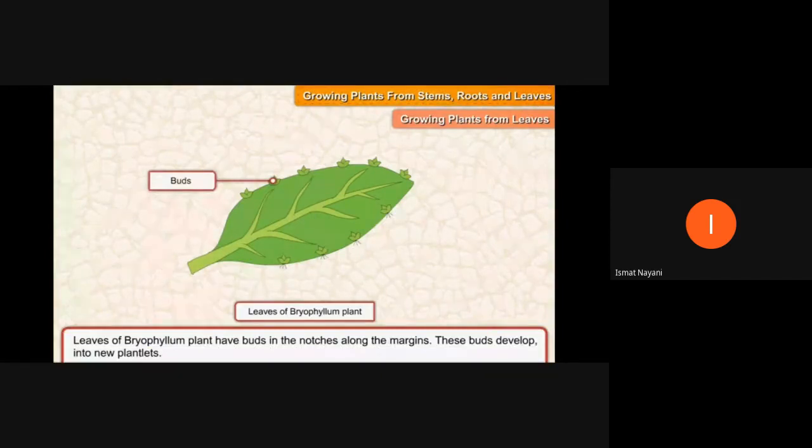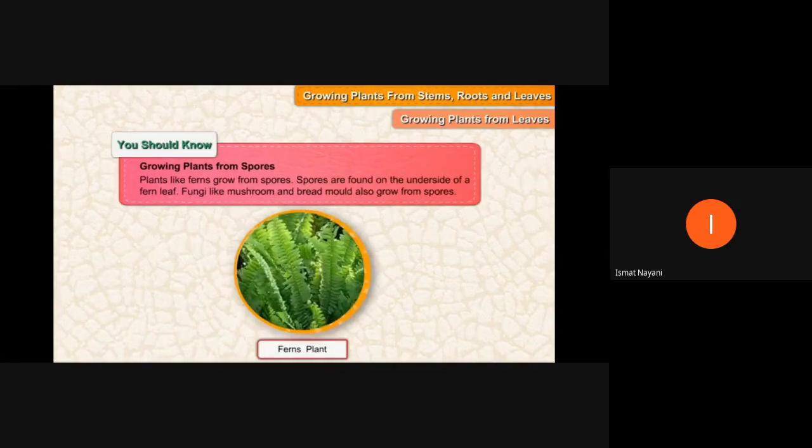Okay, now see, it is bryophyllum. Just upon the leaf, we will get buds, and from the leaf we will get a new leaf. When the leaf falls on soil, this plant gets separated and develops into independent plants. So how does development occur? Through the leaves. That also we have learned.